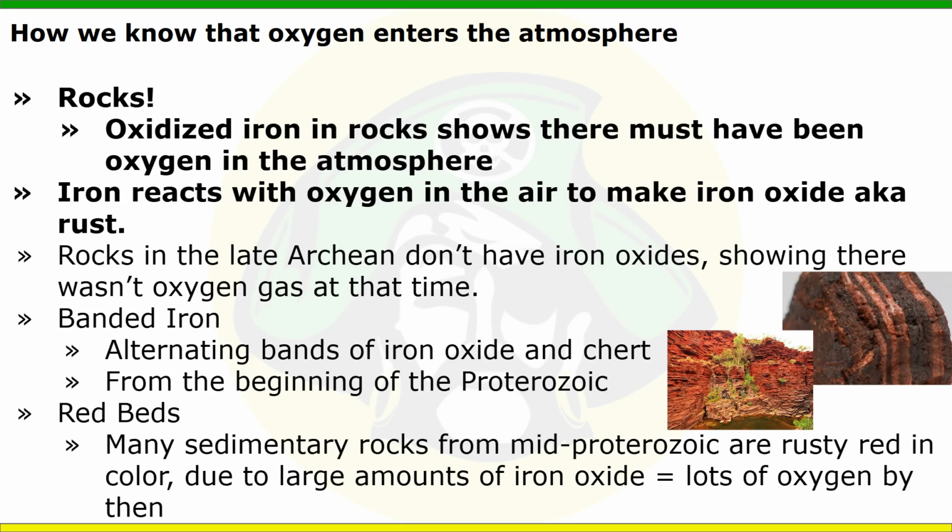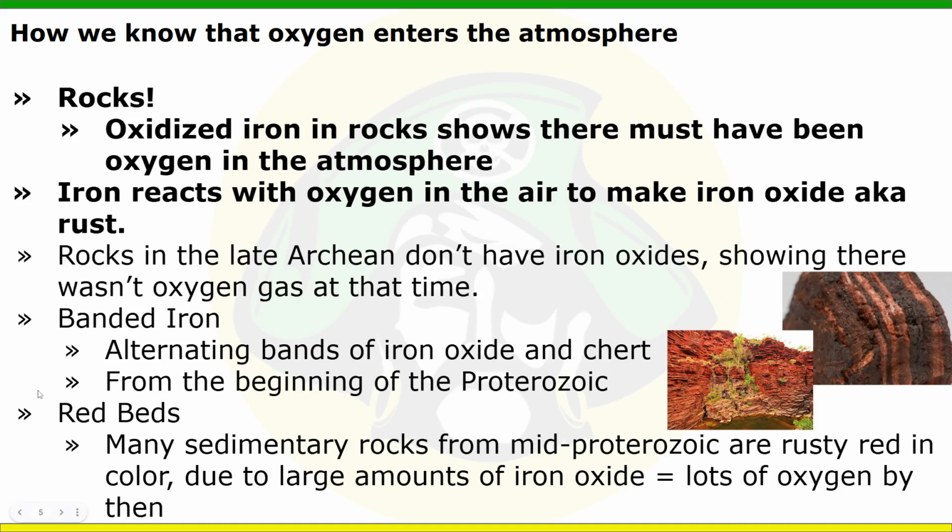Then we start to get some banded iron formations. This is alternating bands of that iron oxide and a rock called chert, which doesn't have iron. So that's like this picture on the right. We have stripes where there was oxygen and stripes where there either wasn't oxygen or something else caused these different kinds of rock to form for periods. And we start seeing these from the beginning of the Proterozoic era.